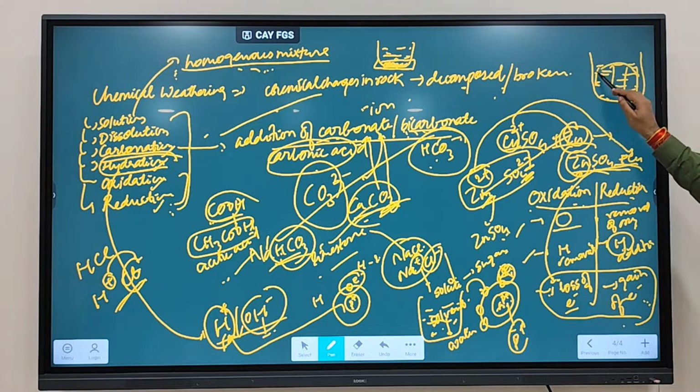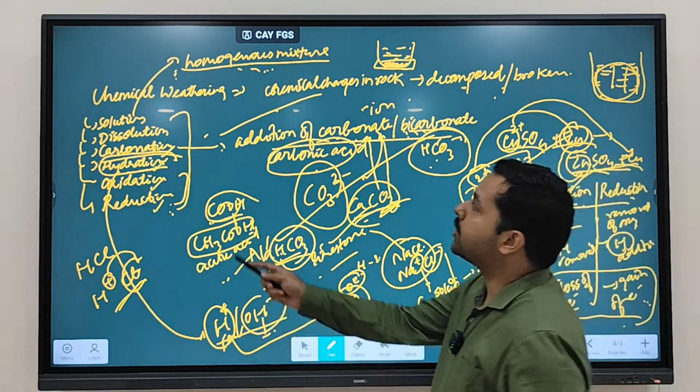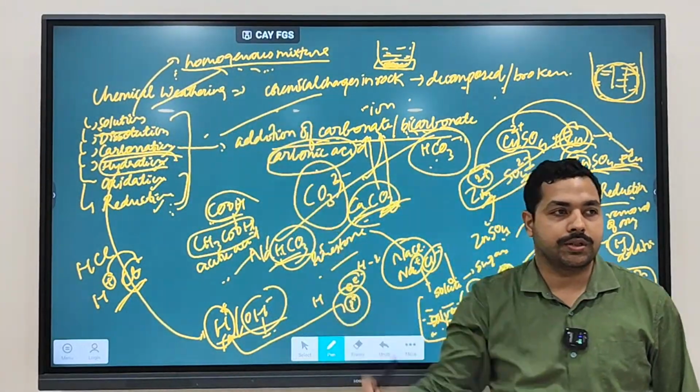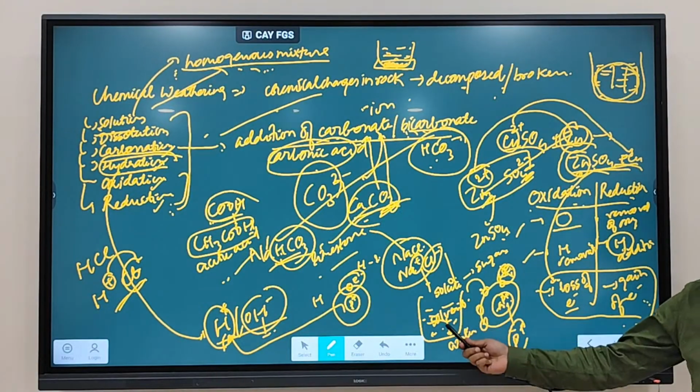So when sugar is spread uniformly throughout, it becomes which type of mixture? Homogeneous mixture. And if it is not distributed, then it is going to be called a heterogeneous mixture. So a solution is a uniform homogeneous mixture when solute is dissolved in solvent.